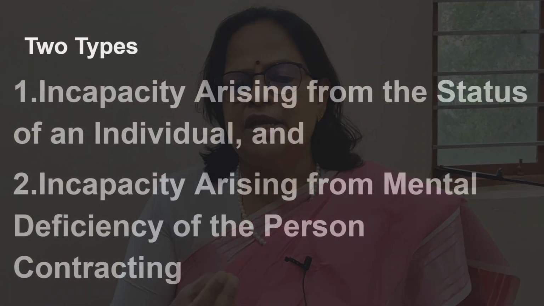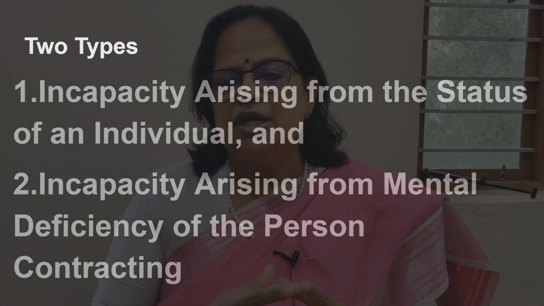So in this topic, we are going to divide the capacity of persons in two categories. When a person will become incapable of entering into contract. This is based on two headings or two topics. One is incapacity arising from the status of an individual, or incapacity arising from the mental deficiency of the person contracting. So these 2 points we are going to learn in detail.